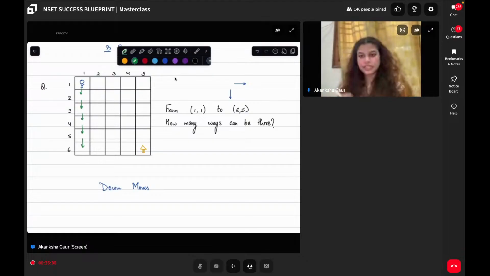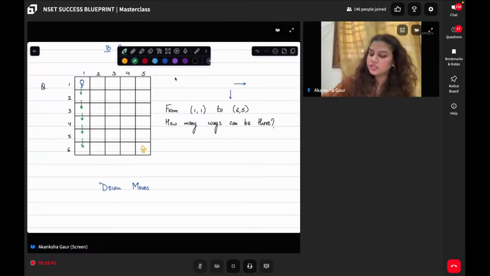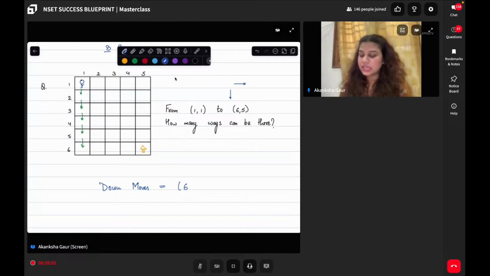Can I go even further? So can I say that the last down block was 6? I was standing at 1, and that is why the total number of down movements I could make was 5. Does this part make sense? Give me a big thumbs up if this makes sense.